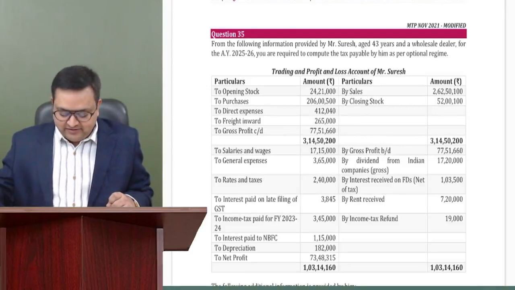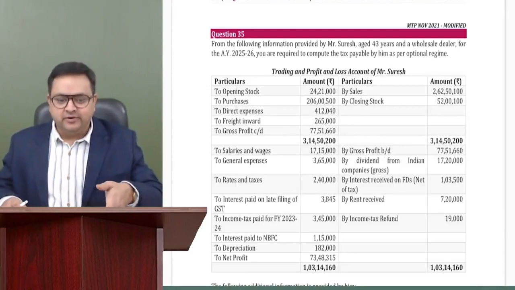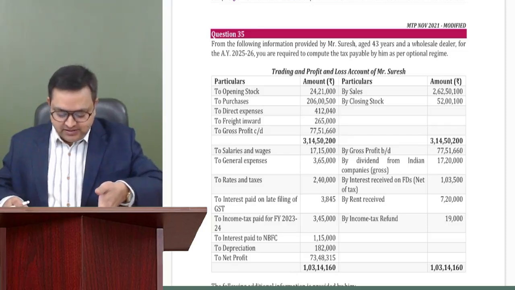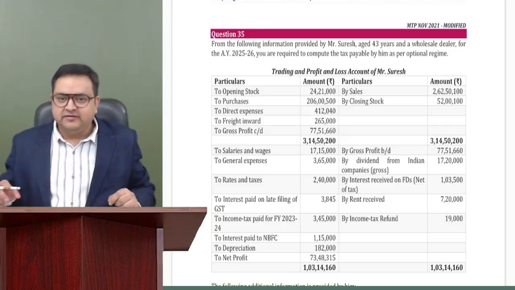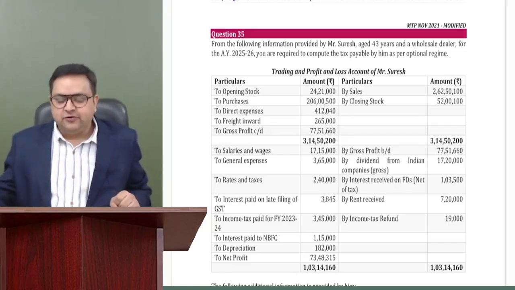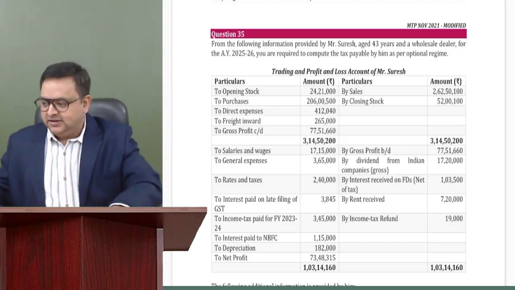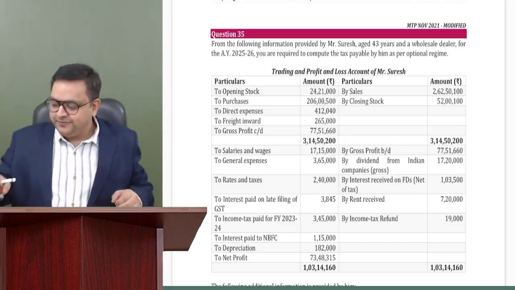So let's start with the practice session for today. I'll be discussing some questions with you, and today the topic would be PGBP. In the next practice session, we'll take another topic. This is the question from your question bank. No need to open the question bank. You can just watch your screen right now.